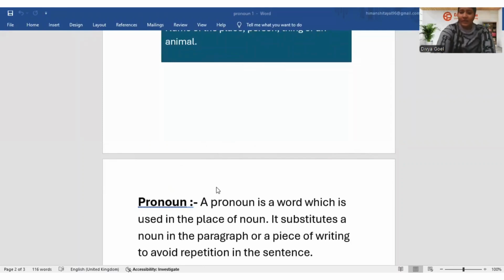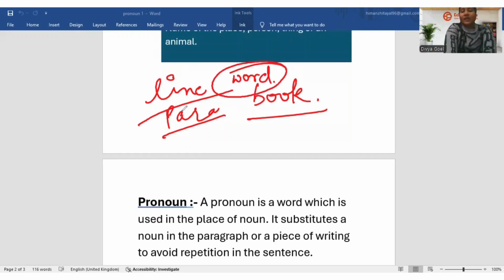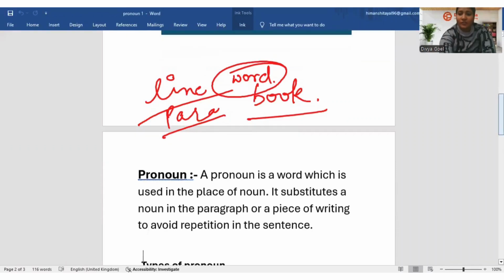So not only while writing a line, but also if I'm writing a paragraph or a book, every time I need to avoid repeating a particular word. So pronoun here plays the crucial role in order to avoid the repetition. Okay, so if it is there in the grammar, there must be types of it. So let's go on to the types.